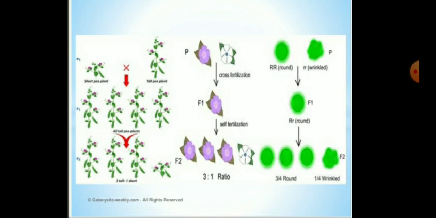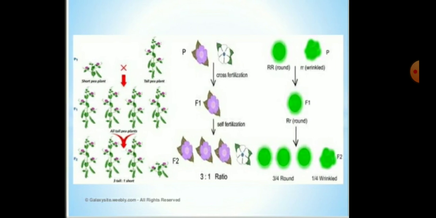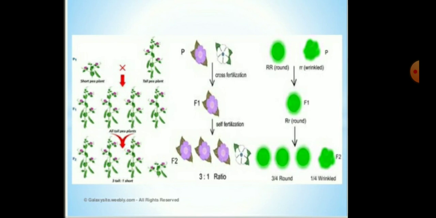By the help of different alleles, Mendel performed the experiments and gave the laws of inheritance. The first law of inheritance is the law of dominance, and the second law of inheritance is the law of segregation.